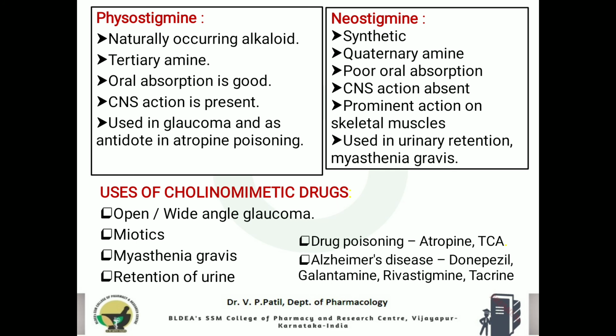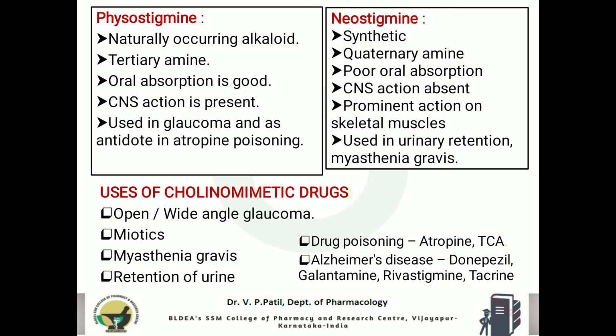So that's why these drugs are used in the treatment of glaucoma, and they are also used as a miotic, especially pilocarpine in refraction testing, and in myasthenia gravis, like neostigmine. Neostigmine is also used in retention of urine, since it causes widening of the bladder, or facilitates the micturition process.